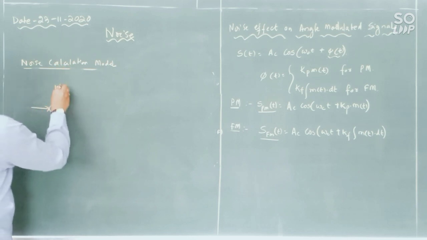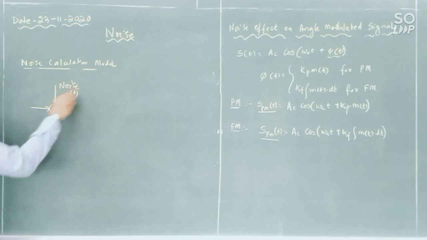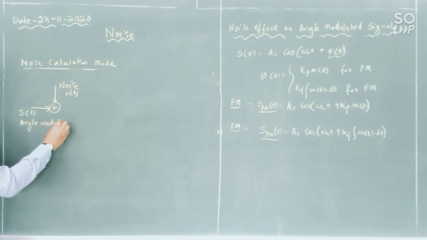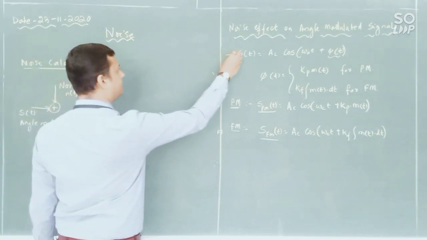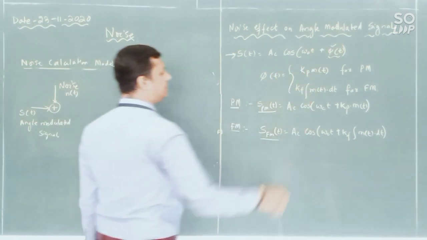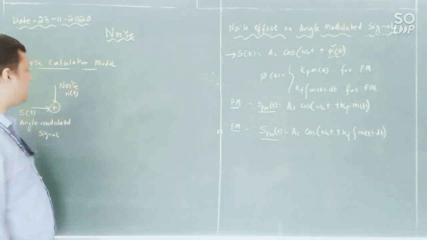So according to that, you have to draw our noise calculation model. So this is noise, that is N of t. This is S of t, that is the angle modulated signal. I am not writing whether it is an FM or PM. I will write angle modulated signal because my consideration is this. Then depending upon the phi value, you need to select whether it is phase modulation or frequency modulation.